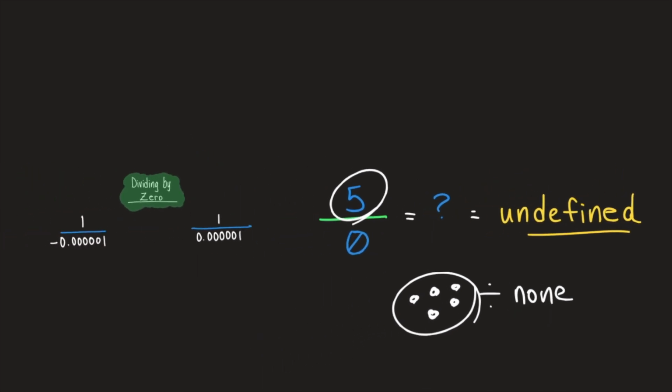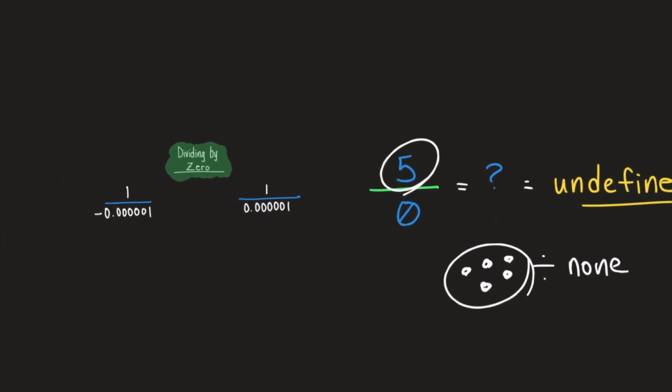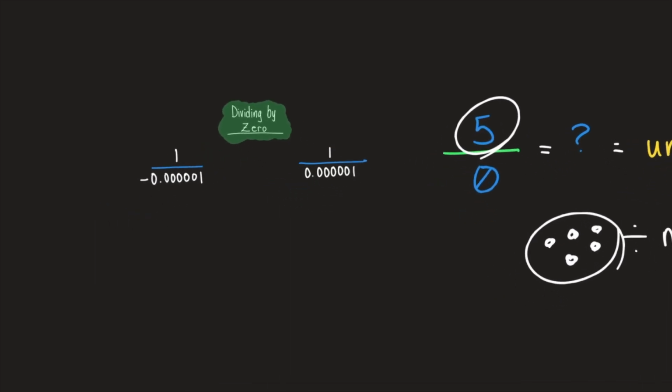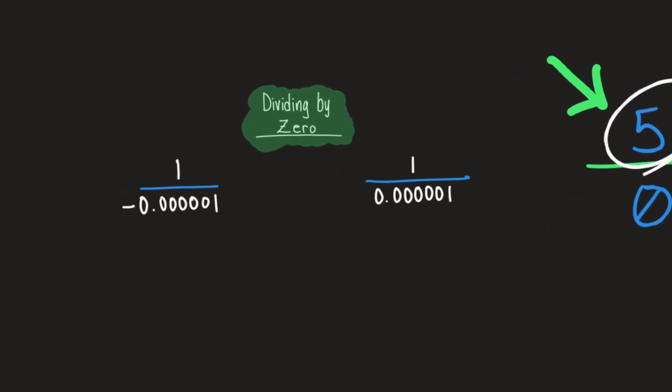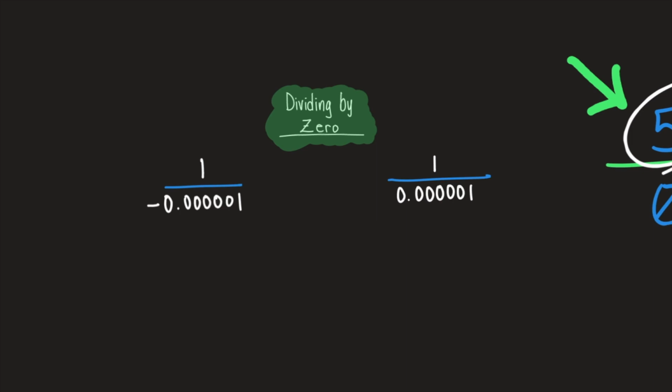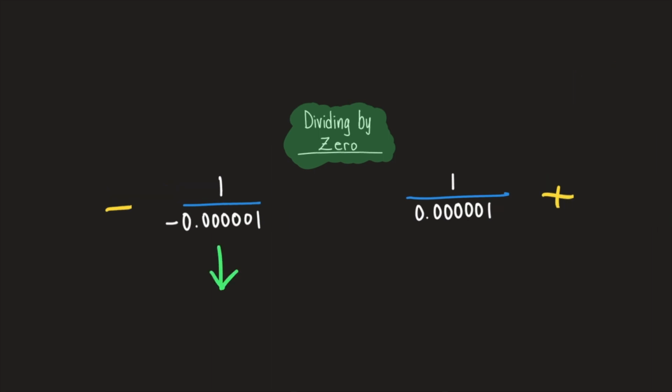But I wanted to take just an extra second here to describe some of the motivation of why mathematicians decided on undefined instead of, for example, if we're trying to divide some numerator by 0, then we just return the numerator. Herein lies some of the motivation. I have 2 fractions, 2 rational expressions. On the left-hand side I have a negative, on the right-hand side I have a positive. These both evaluate to very large or very small numbers.